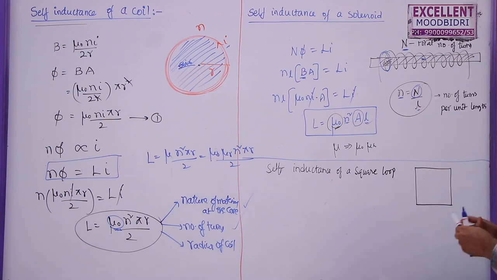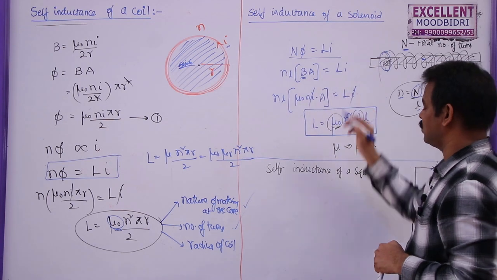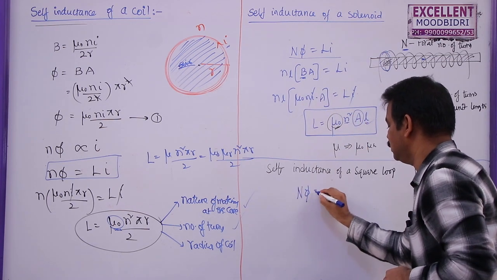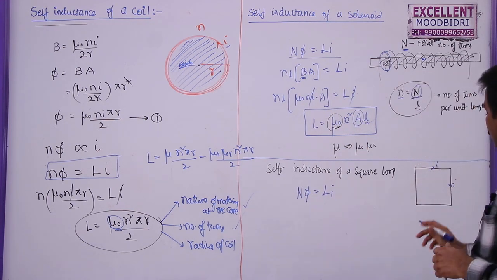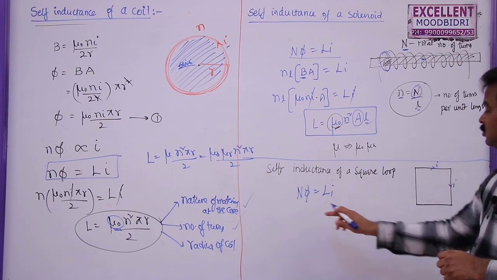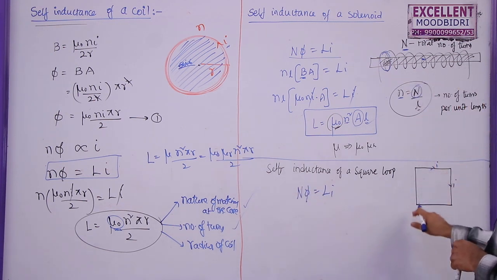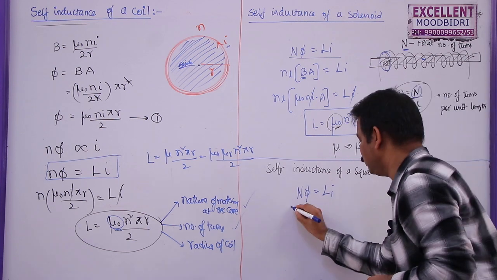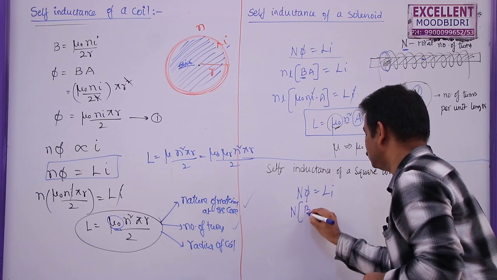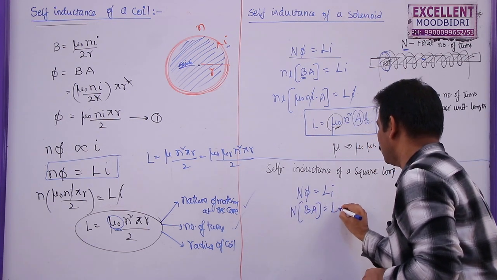So, let us say some current is passing through this one. What is the self-inductance of the square loop? Once again I am going to write the same formula, N phi is equal to Li. The amount of current here is I. N is the number of turns in this square loop. So N into BA is equal to Li.